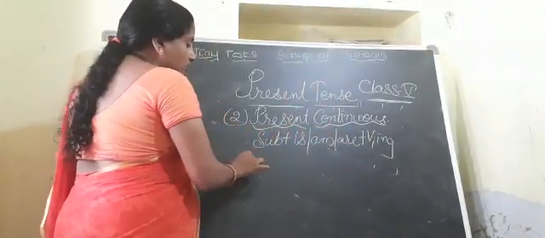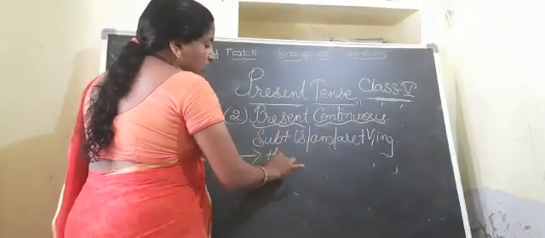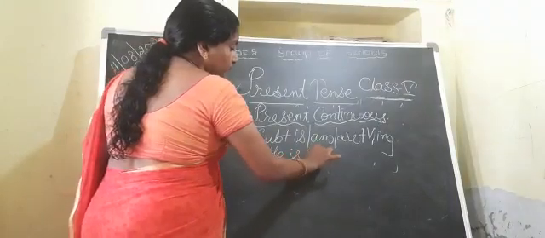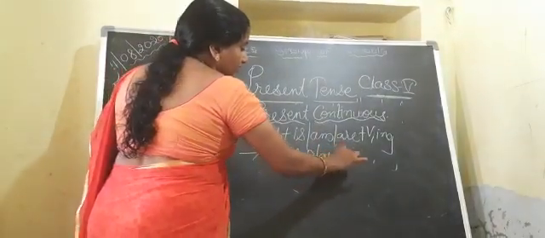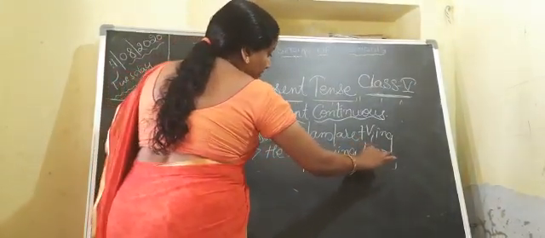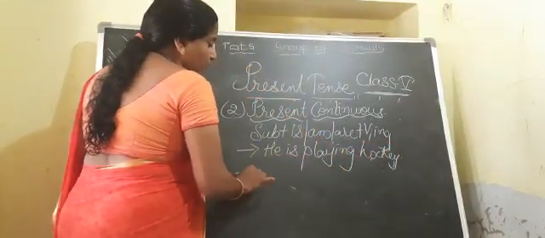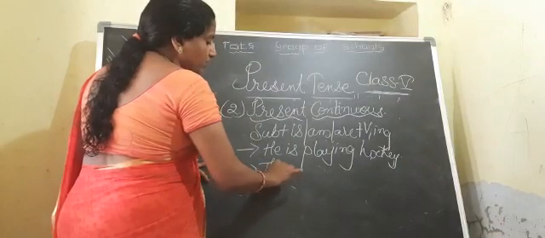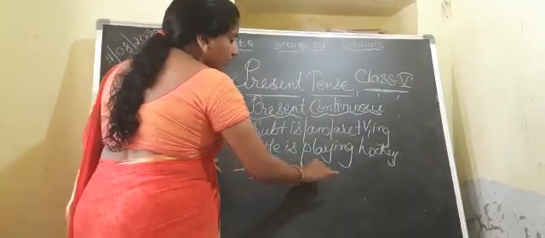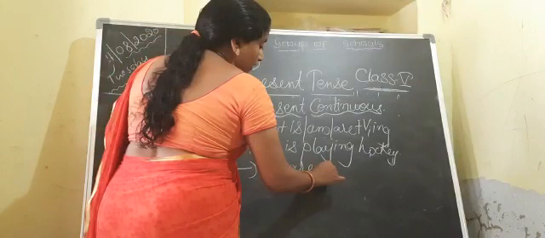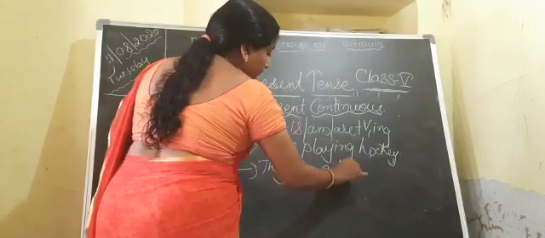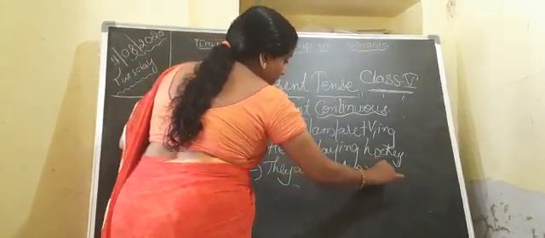See children, suppose he is playing, means when we refer to a singular subject we will use is, and when we refer to a plural subject we will use are. They are eating mangoes.